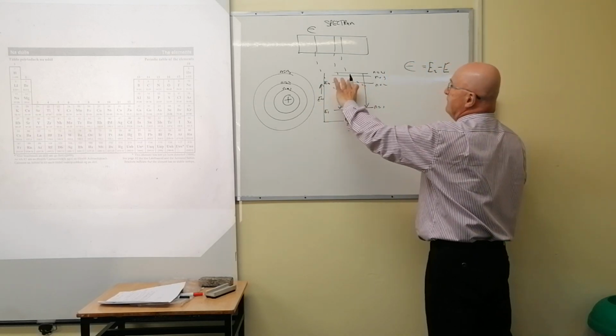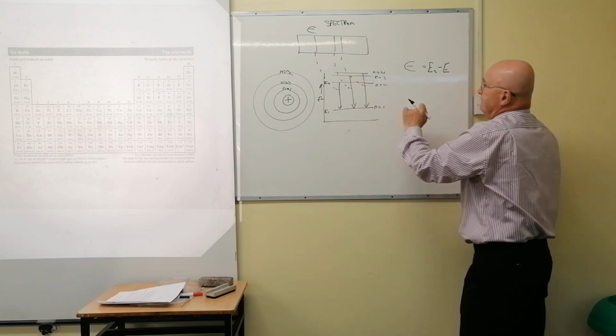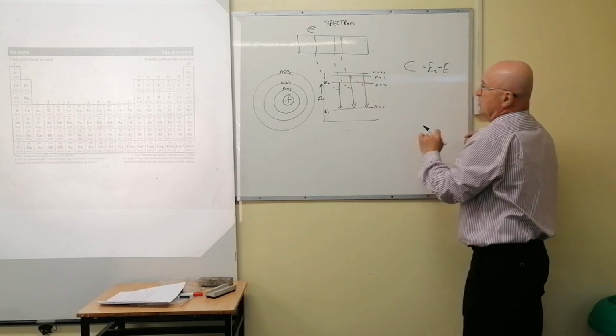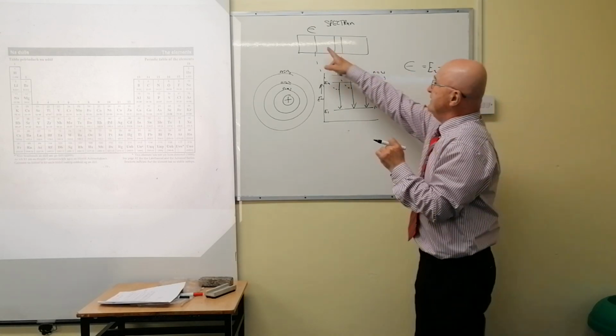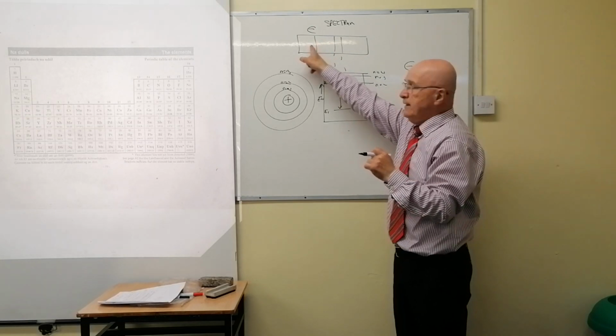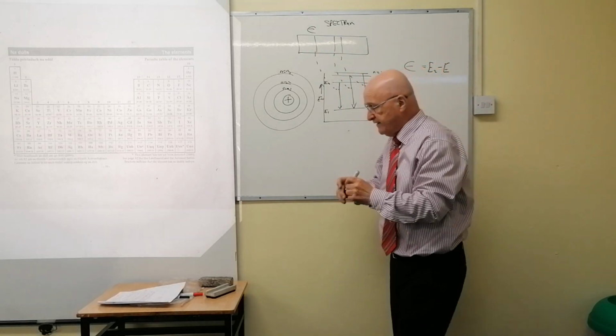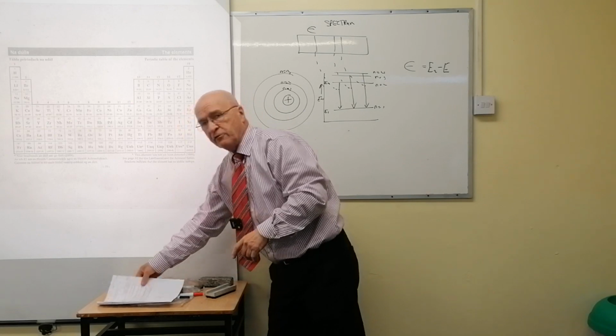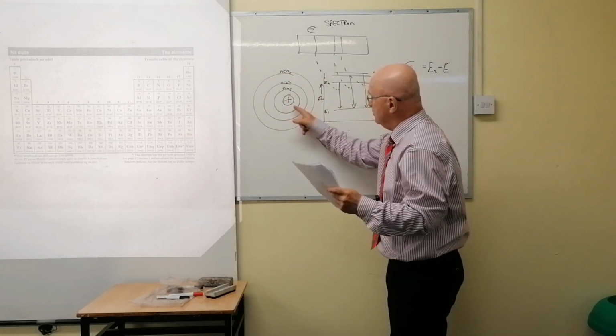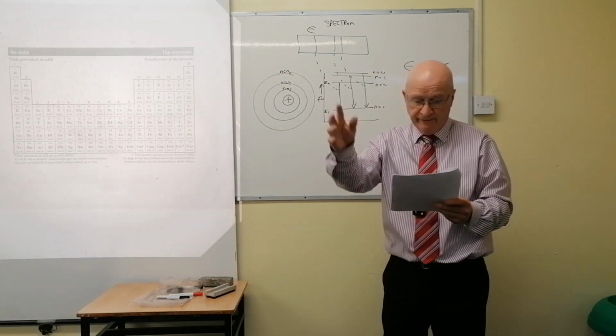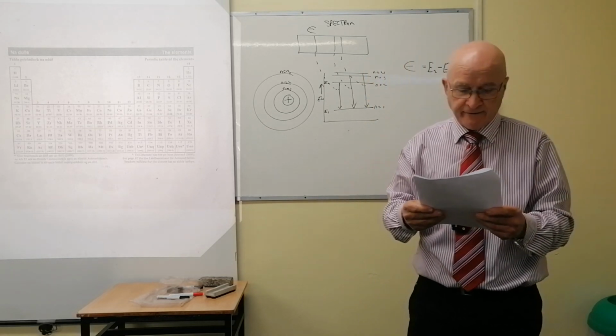That would be E3 minus E1. That's a different line. And that would be E4 minus E1. Okay, so you're talking about the energy of any one line corresponds to a certain jump in that. And that means, of course, the electrons are restricted to very special locations around the nucleus. And that's what Bohr said about it, and that's correct.